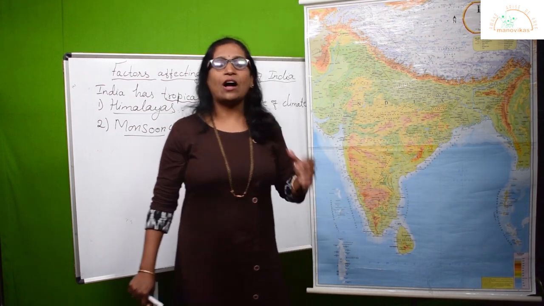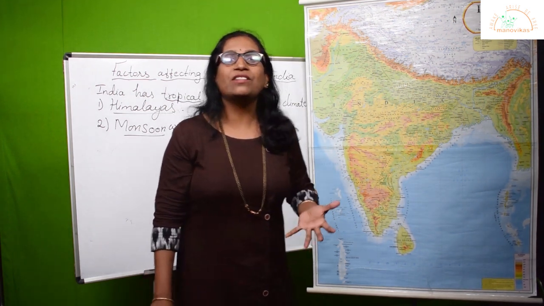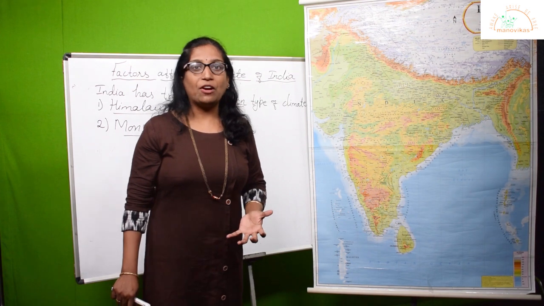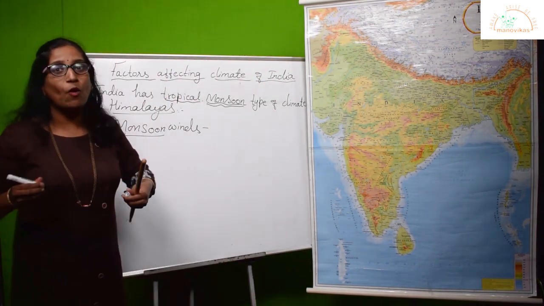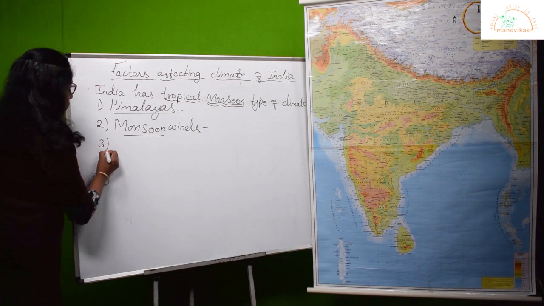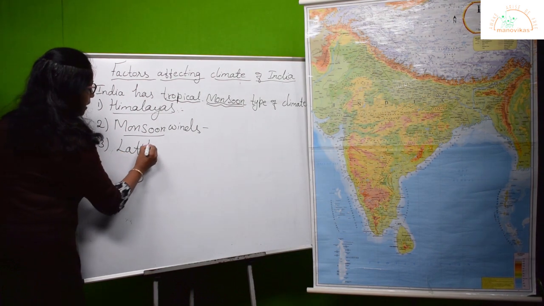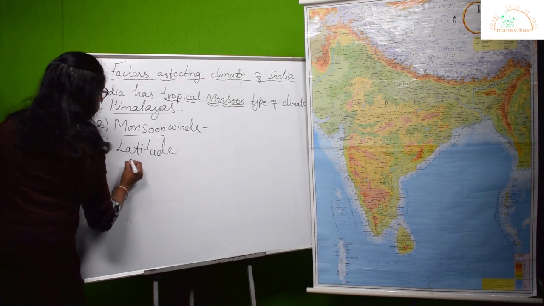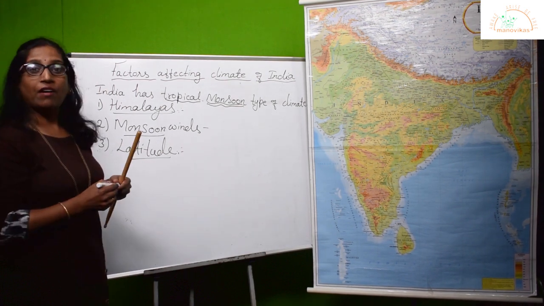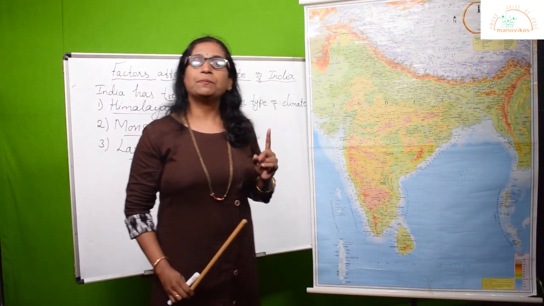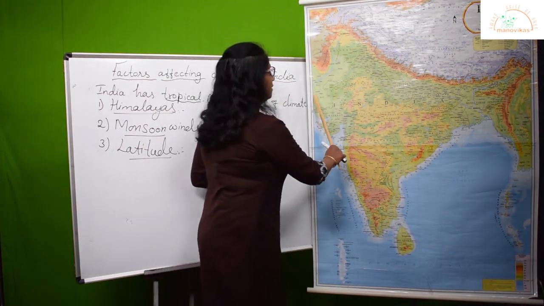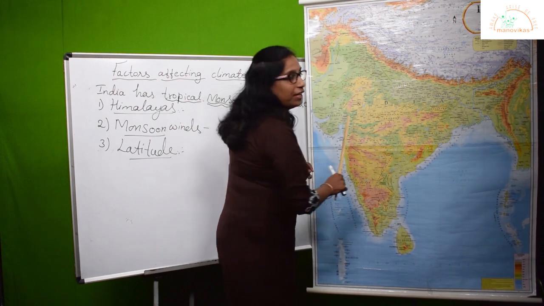Okay, so this is how monsoon winds play a very important role in deciding the climate of India. This is the second factor. The third factor which plays a very important role is latitude. Now, what does latitude have to do with it? I have already discussed that the important latitude which passes through India is the Tropic of Cancer, right through the center of India, almost.